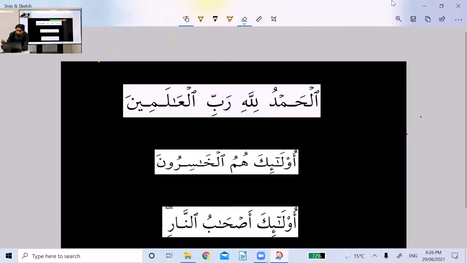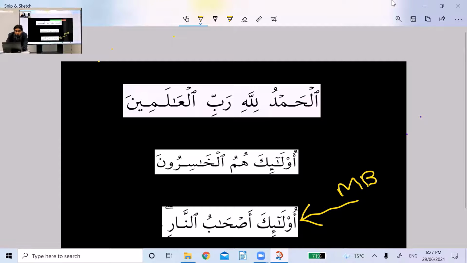Okay, so the next sentence is Ulaika ashabun nar. Okay, so once again, we did already. Ulaika is in the one word category of mubtada. And if you go very specifically, this is ismul ishara. Okay, so it is also in the one word category. So MB means mubtada.